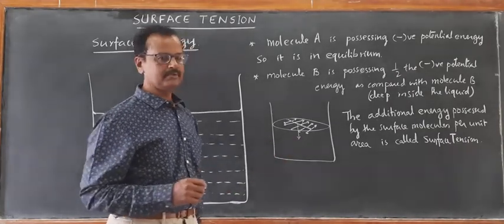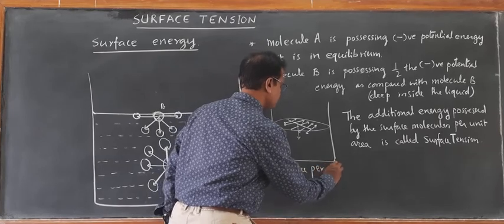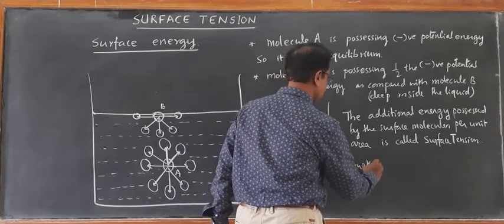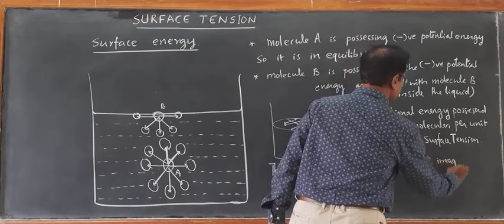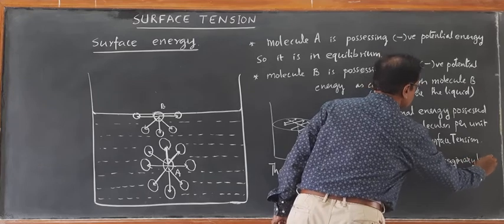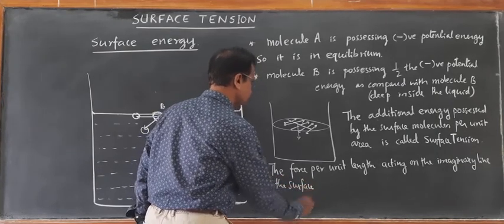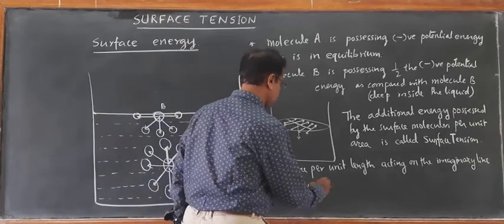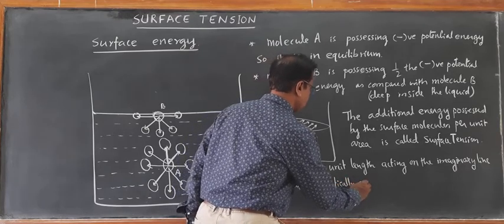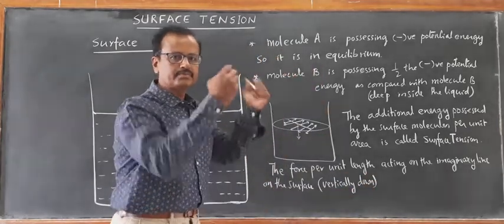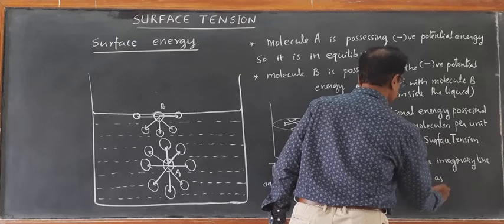With this particular example, the force per unit length acting on the imaginary line on the surface vertically down, which tends to bring it vertically down, is also called surface tension.